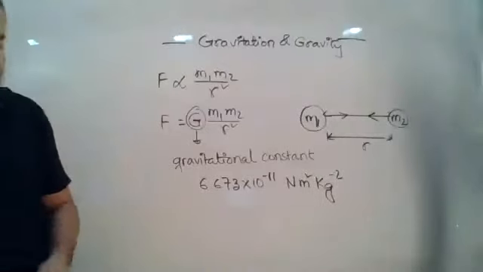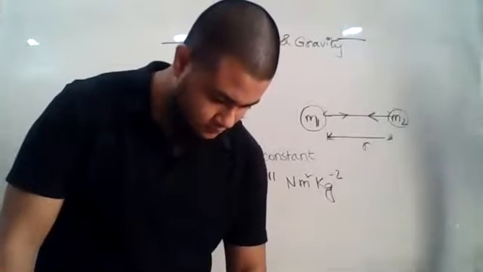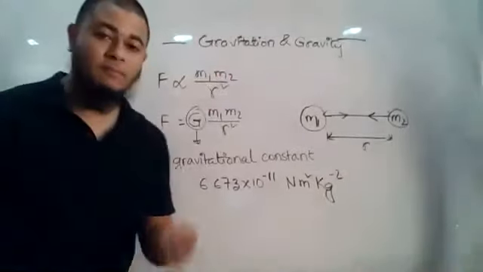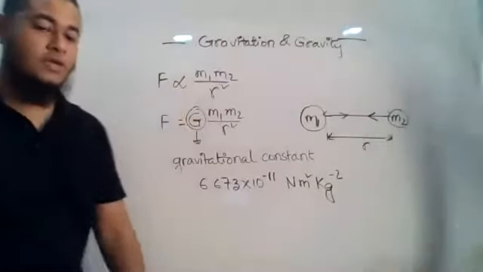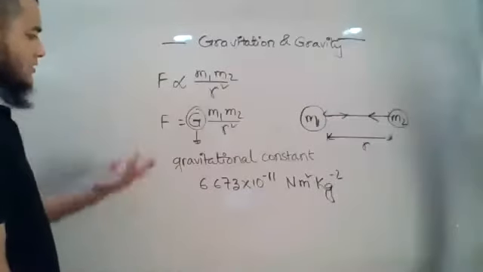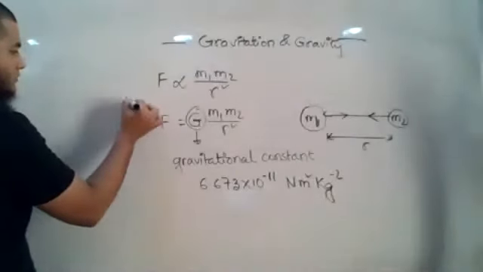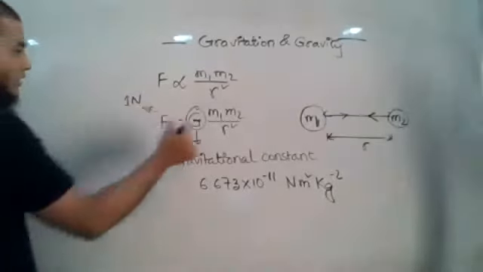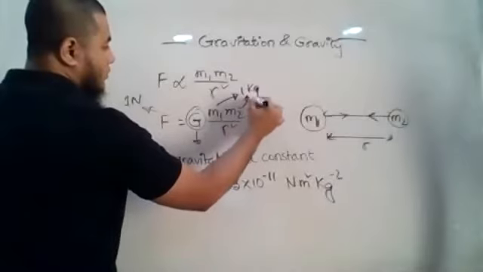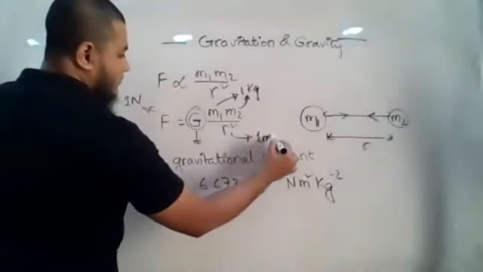Acha. Then now the significance of G, a number question for 2 marks. Okay, in B they might ask you what is the significance of G. We can easily find it out. See, if F is 1 Newton, M1 is 1 kg, M2 is also 1 kg, and R is equal to 1 meter.